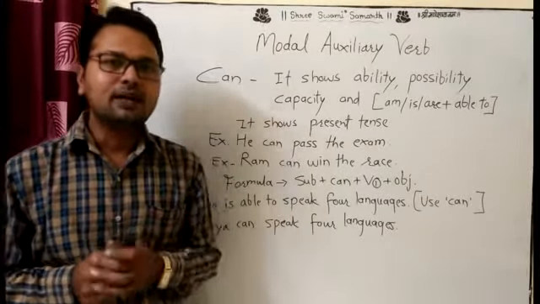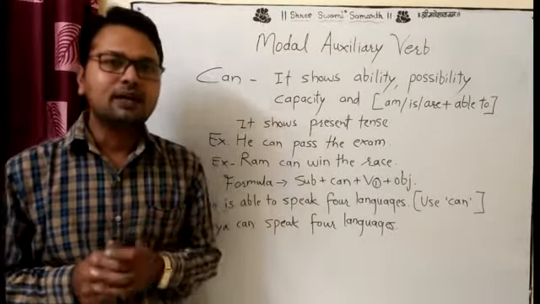Modal auxiliary verb. First we take can. We always hear can. I can do it. I can jump. So it shows ability, possibility, capacity. What is the meaning of can? Can has the meaning of ability. If you have to present your ability by telling your sentence, you have to use can. Possibility, capacity, and then there is also one construction used in the place of can.